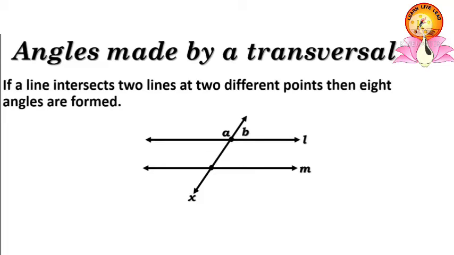The 8 angles formed are angle A, angle B, angle C, angle D, angle E, angle F, angle G and angle H. These 8 angles are grouped in different pairs of angles. Let us study all these 8 angles.